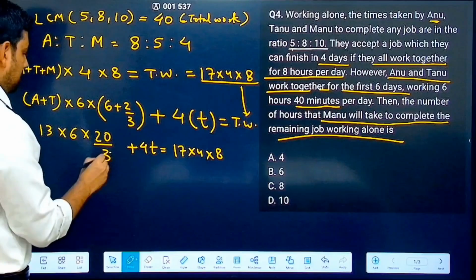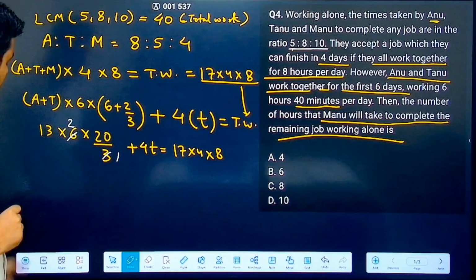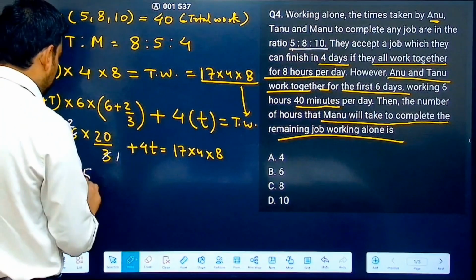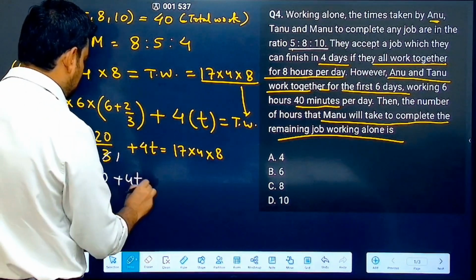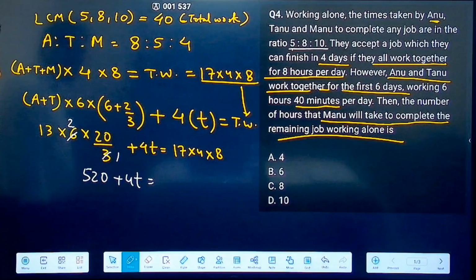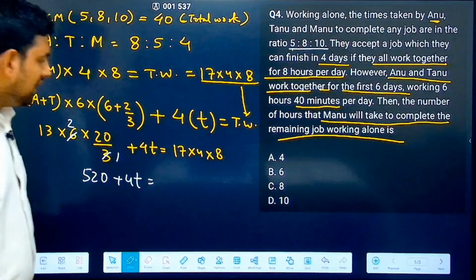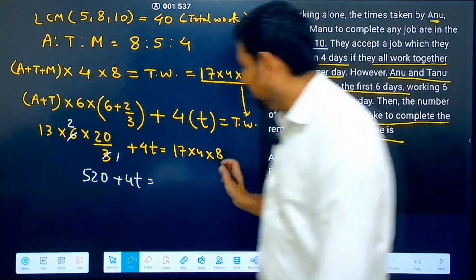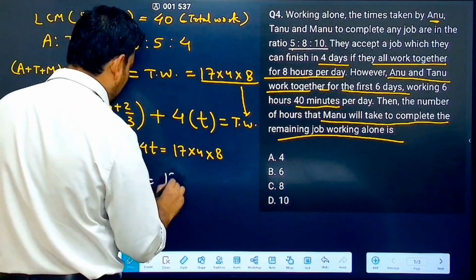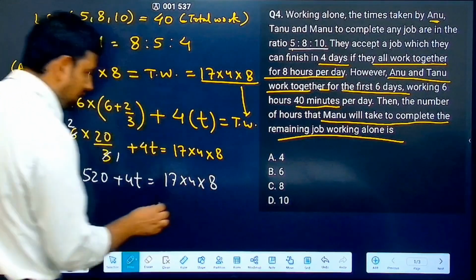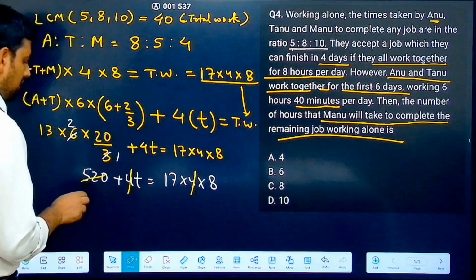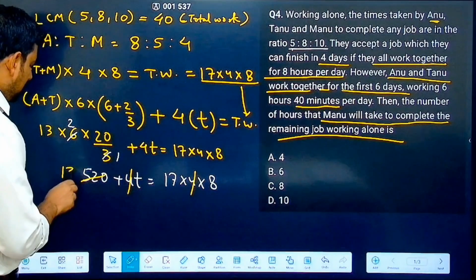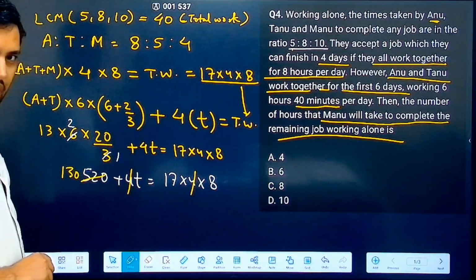Now how many times does this go? 1 time. This goes 2 times. So what you got? 13 2s are 26. 26 2s are 52. So this becomes 520 plus 40 is equal to 17 into 4 into 8. Correct? That means 17 into 4 into 8. Now what I can do is I can actually cancel 4. Can you see this? 4 4, and now here also I am cancelling 4. So this goes 1 time. What you have? 12 remains. So this goes 3 times and 0 times. Correct? Now it is easier.